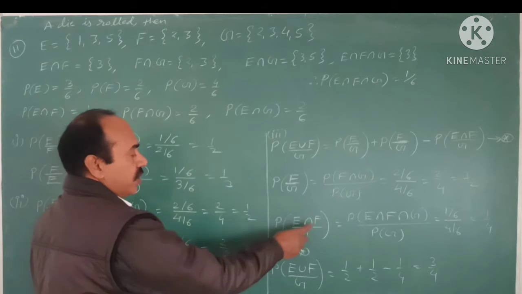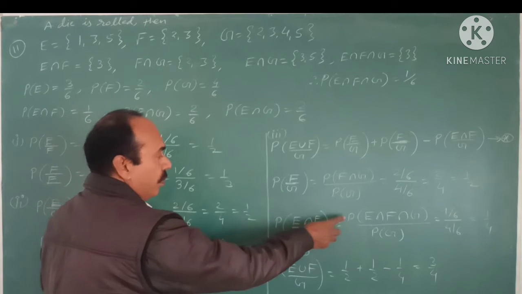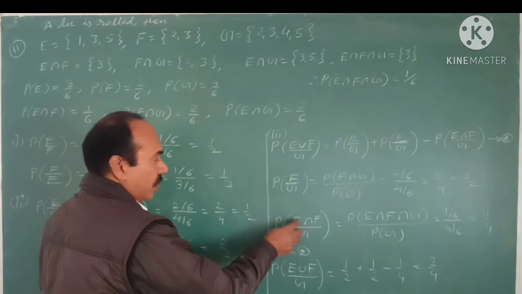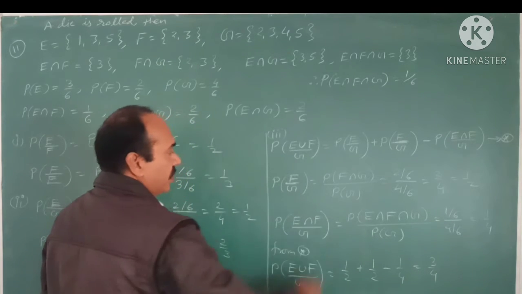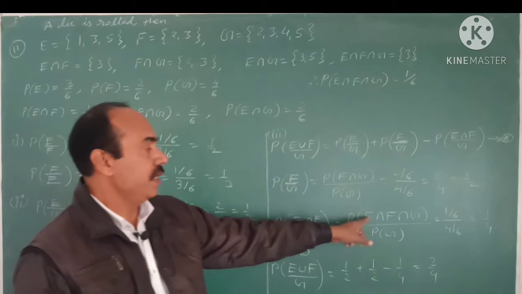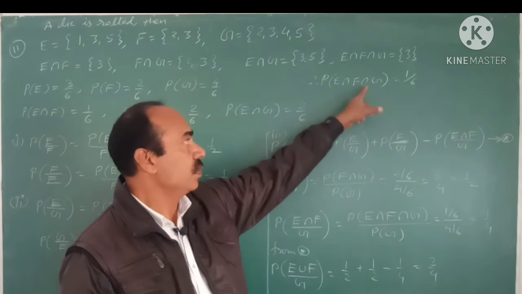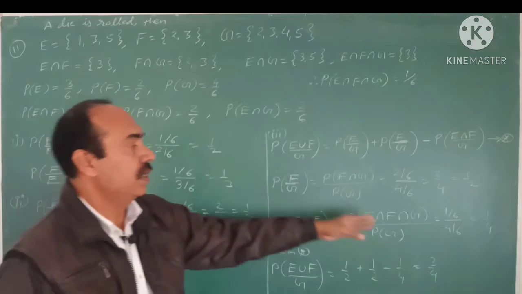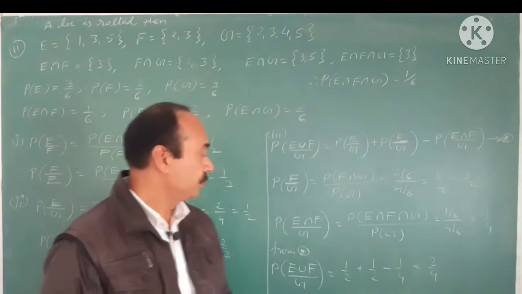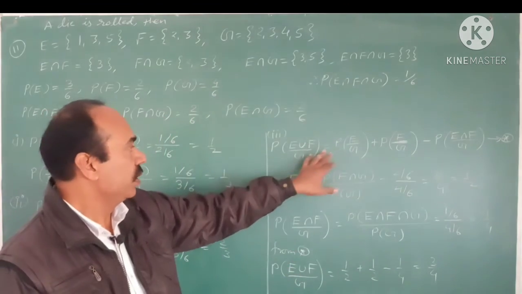P of E intersection F by G. So the probability of E intersection F intersection G, divided by P of G. So E intersection F intersection G is only 1 by 6, and P of G is 4 by 6. So once again you will get 1 by 4, and put the values in the equation.